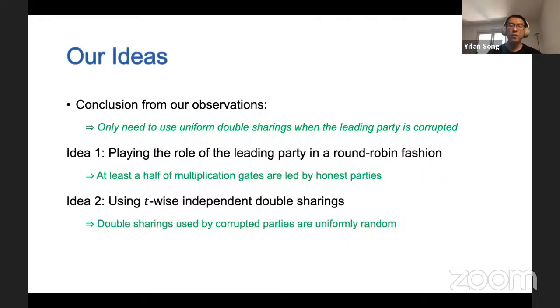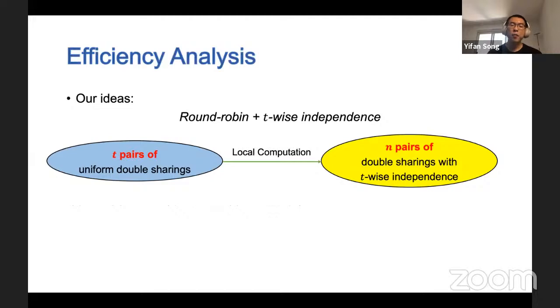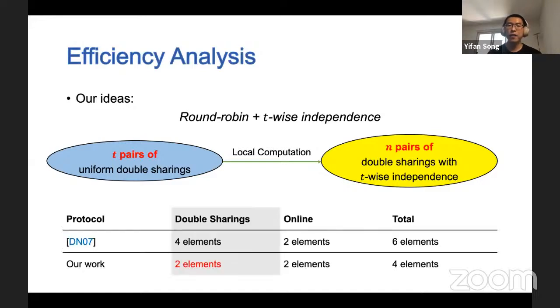To this end, our second idea is to use T-wise independent double sharings. This ensures that the double sharings used by corrupted parties are uniformly random. We show that all parties can locally transform T pairs of uniform double sharings into N pairs with T-wise independence. In this way, we save the cost for the double sharings by a factor of 2, which leads to a communication complexity of 4 elements per multiplication gate per party.